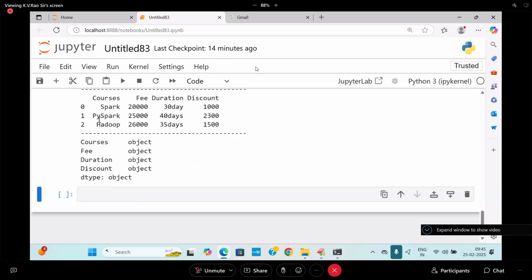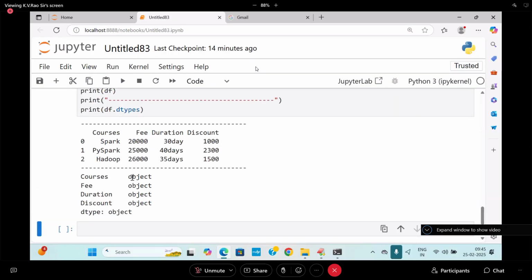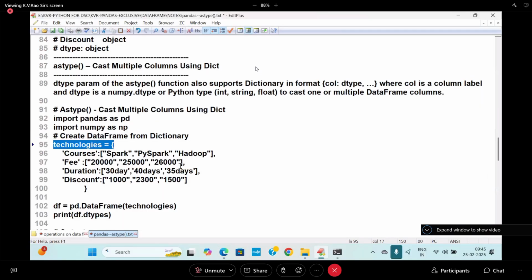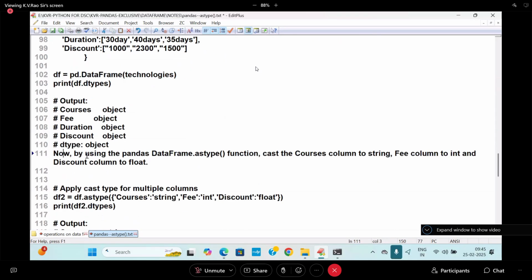So you are getting course as object type, fees also object type. All of them are what type? Object type. So I want to convert into my own types. Let the course be string. Let the fees type be int or float. Duration will be string type. And the discount should be what? Int or float type. So I want to do all at once. I need to do something like this. Come to the syntax directly. We can use the astype function with courses to string, fees column to int, and discount column to float.